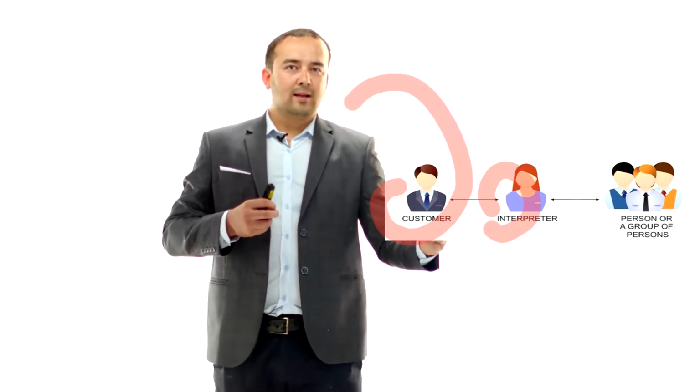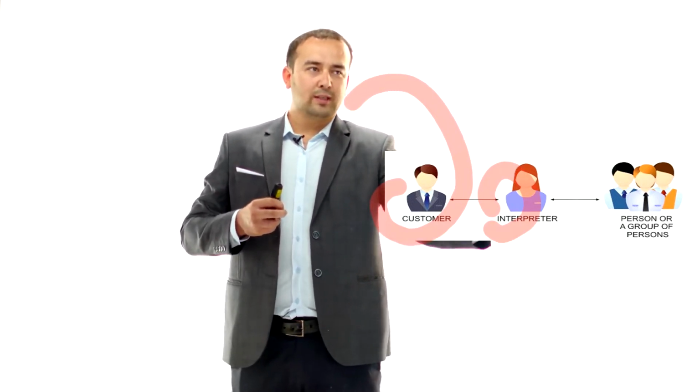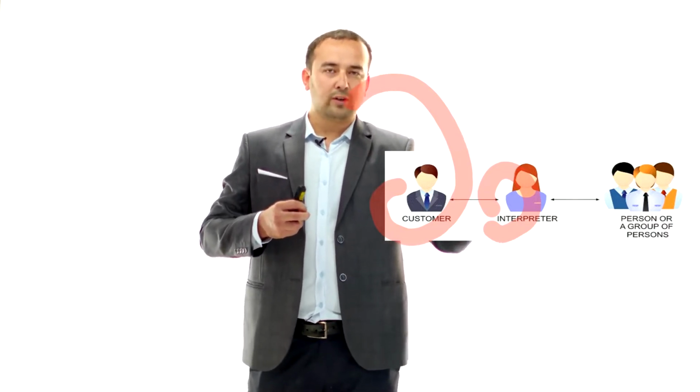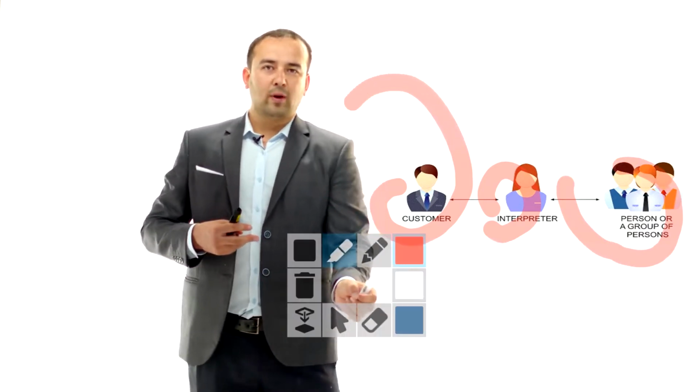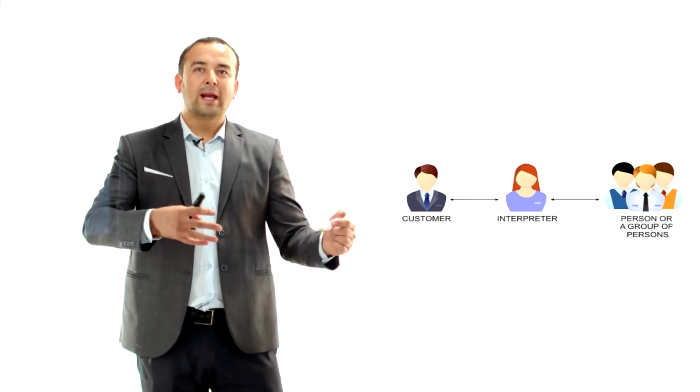This customer talks to the interpreter, and then the interpreter understands what's going on and then tries to translate it for these people, a person or group of people. So they try to translate it to different people. So they wait for their turns. When this customer talks to the interpreter, the interpreter waits and tries to understand what the customer is saying.